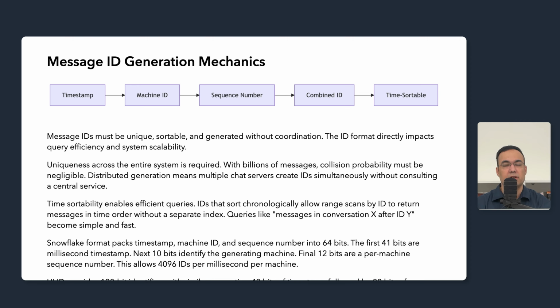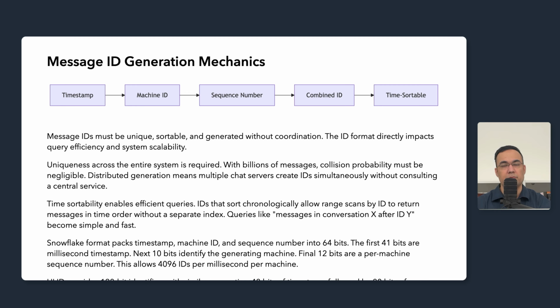Multiple chat servers create IDs simultaneously, and we cannot have them consulting a central service for every message. And they should also be time sortable so that queries by ID return messages in chronological order. Snowflake format, originally developed at Twitter, packs timestamp, machine ID, and sequence number into 64 bits.